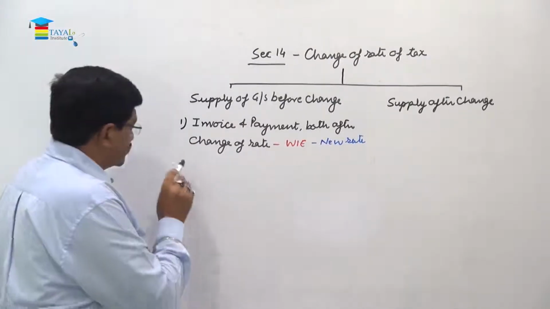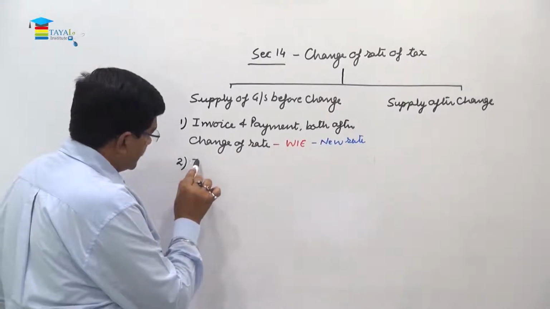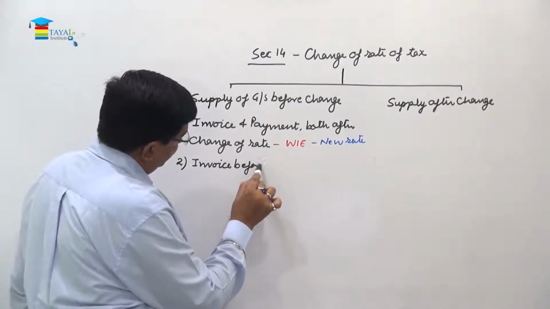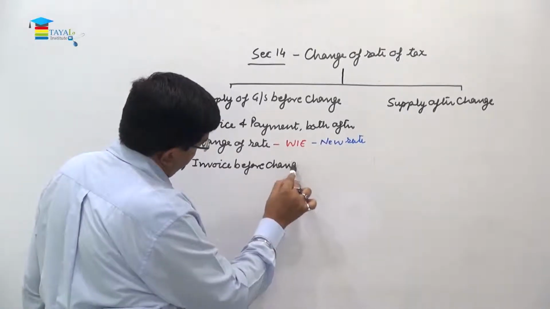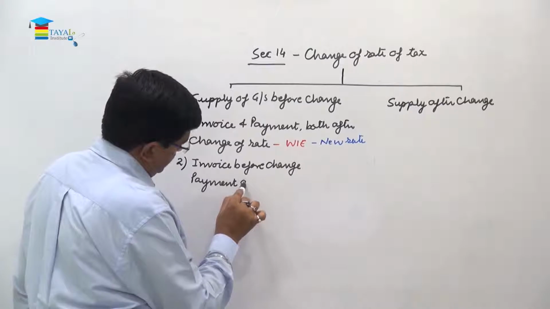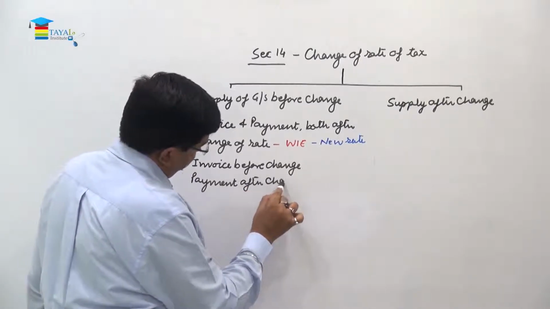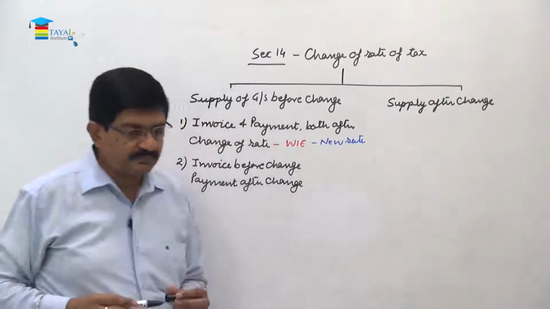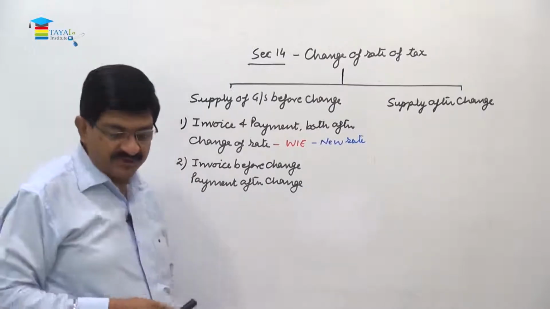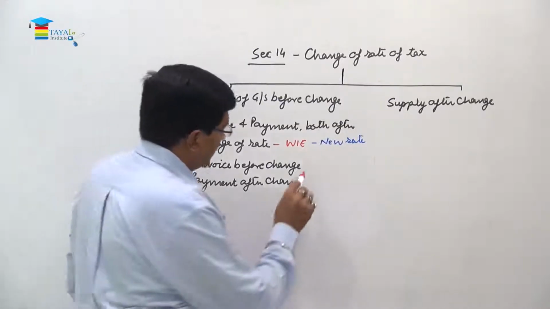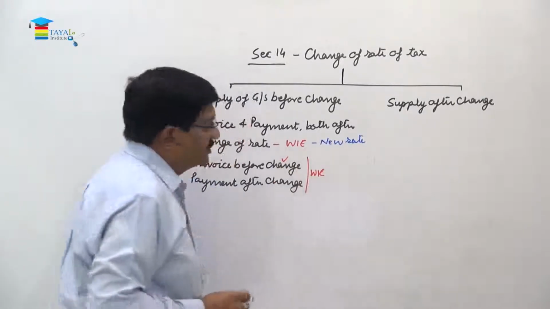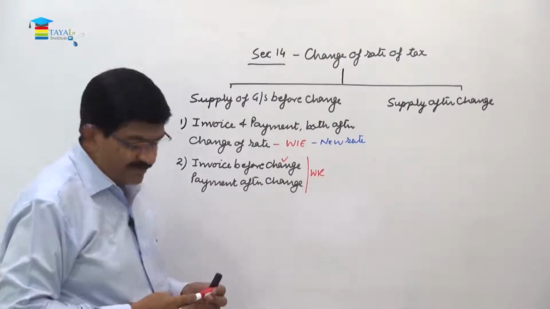Then we have another situation, invoice before change and payment after change, right? Now in this situation, supply is before the change, invoice is also before the change, so certainly this is before, so effectively the old rate will be applicable, not the new rate.